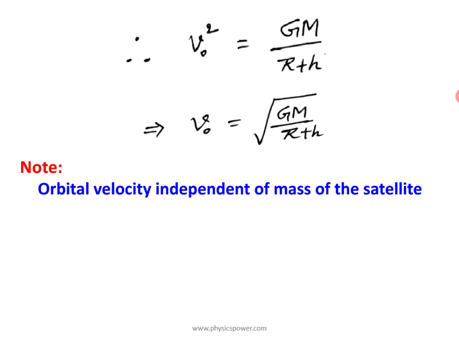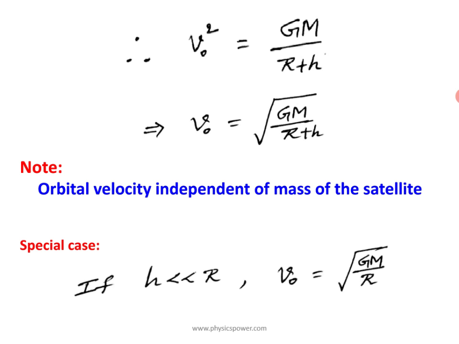Now a special case. Here the height we considered is very small. Suppose h is very small as compared with the radius of the earth, then we can neglect h. Then the expression will be v naught equals the square root of G M by only r. So this is the special case: h is very small, and if you neglect it, this is the expression.